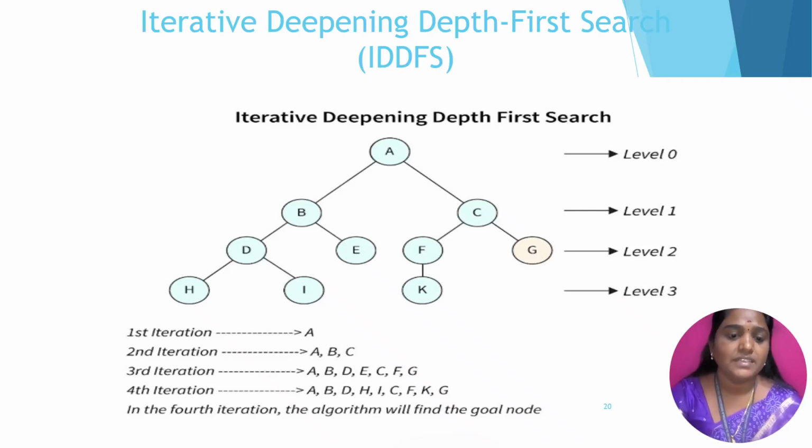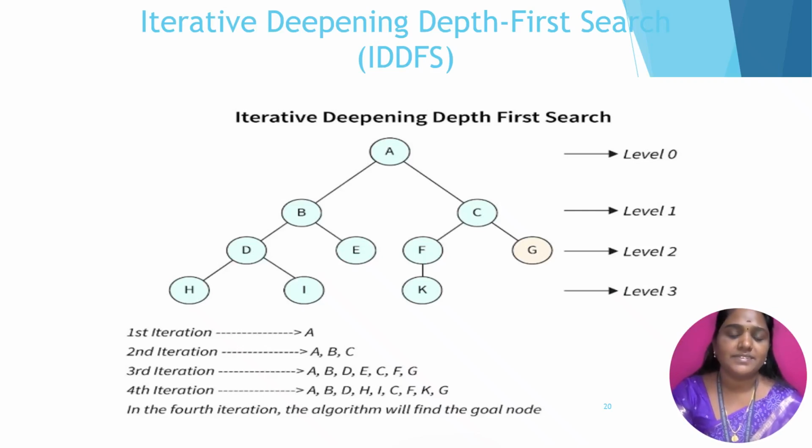We got the solution, so there is no need to move on to the fourth iteration. We find the goal node: A to B to D, H, I and then C, F, K, G. So you got the solution and it does not need to move on to the fourth iteration because you got the solution in the third iteration. Each iteration here represents a level, so each and every iteration has to be fixed.